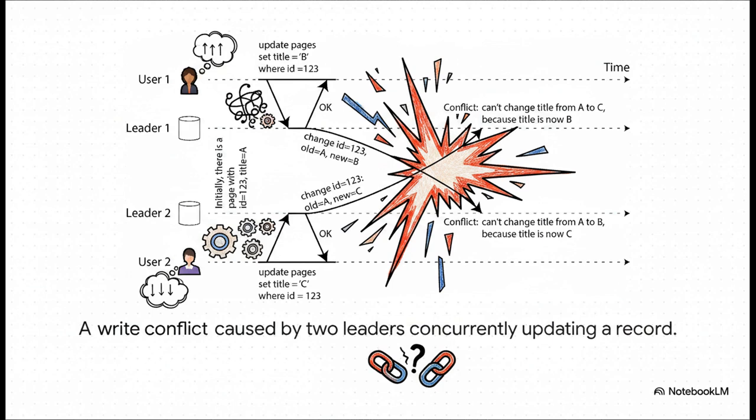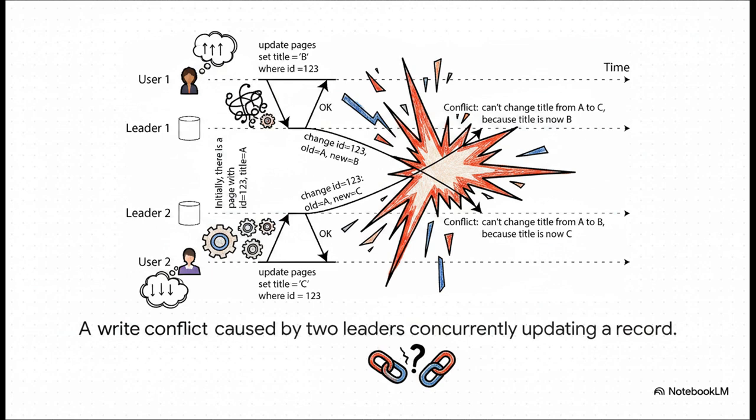User 1 decides to change the document title from A to B and sends that update to their nearest database node. Let's call it leader 1. At that exact same moment, User 2 changes the title from A to C and sends it to their nearest node, leader 2. Because both of these users are just talking to their own local leader databases, both updates are instantly accepted as successful, right? The system doesn't make either user wait around for some global check because, well, that would cause insane lag. But because they sync asynchronously in the background to keep things fast, we suddenly face instant chaos.